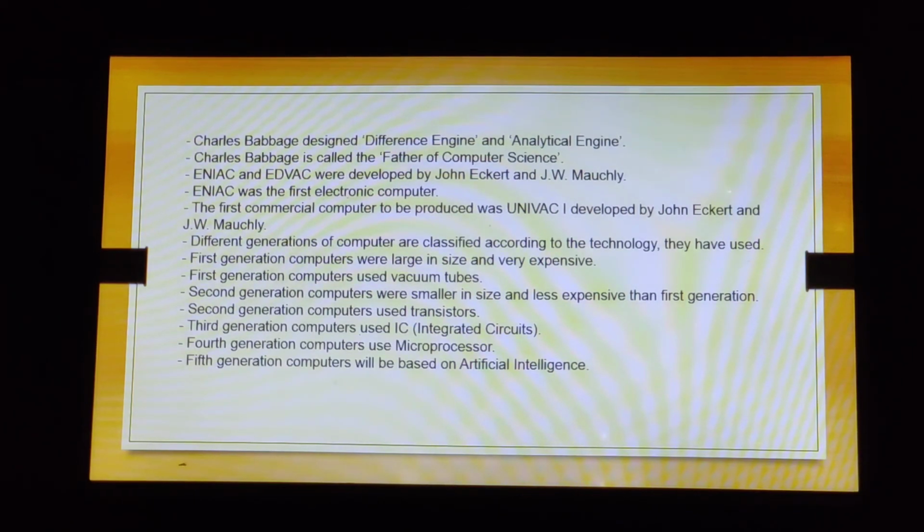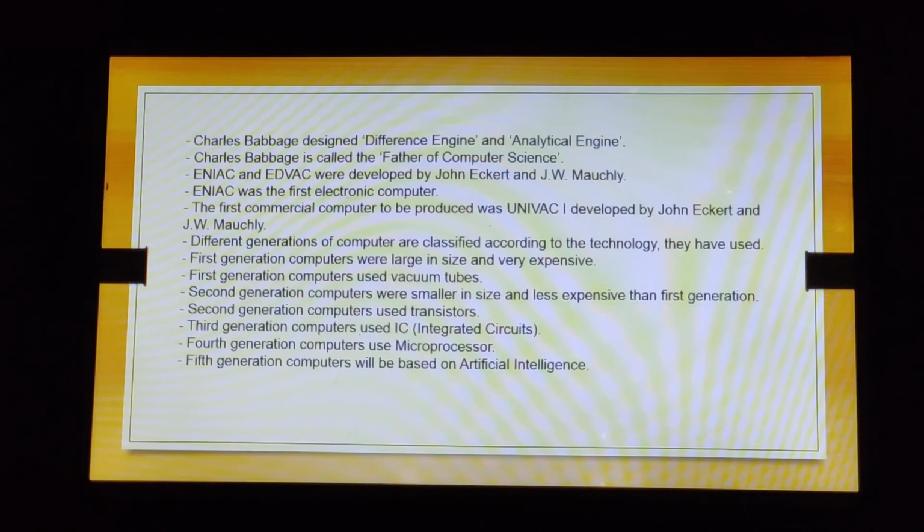ENIAC and EDVAC were developed by John Eckert and J.W. Mauchly. ENIAC was the first electronic computer. The first commercial computer to be produced was UNIVAC-1, developed by John Eckert and J.W. Mauchly. Different generations of computers are classified according to the technology they have used. First generation computers were large in size and very expensive.